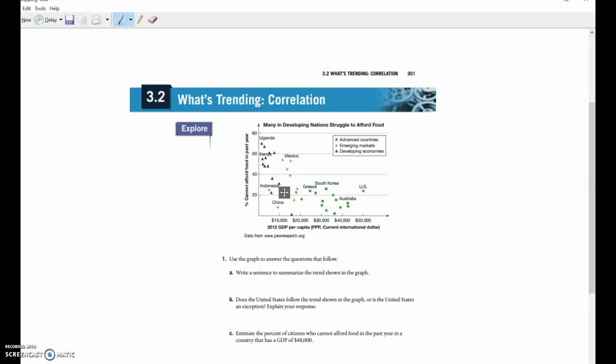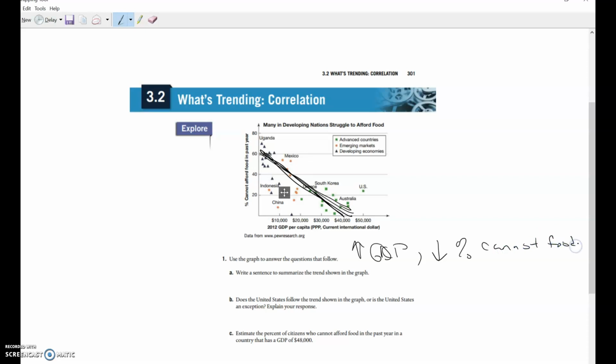Okay, so it says, write a sentence to summarize the trend shown in the graph. It looks like there's a line going down like here. And remember, this is a scatter plot. You're not going to connect the lines up and down like somebody's weight going up and down over time. So it looks like there's a negative correlation. Your sentence should say something like, as we have a higher gross domestic product, it looks like the percent of people that can't afford food is going down.